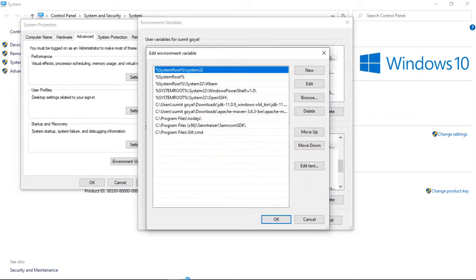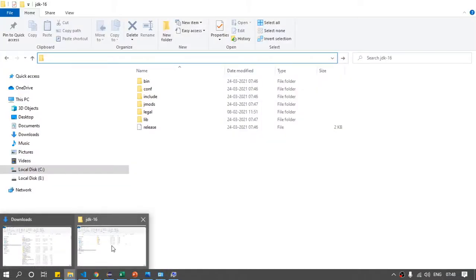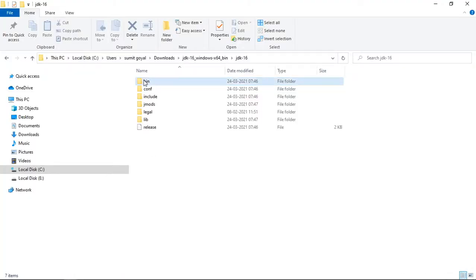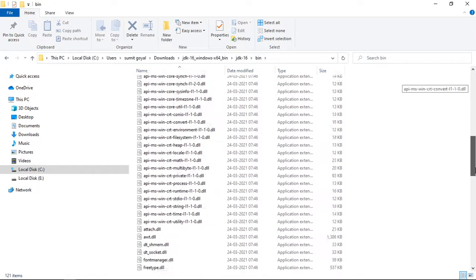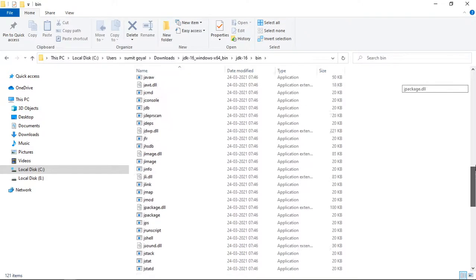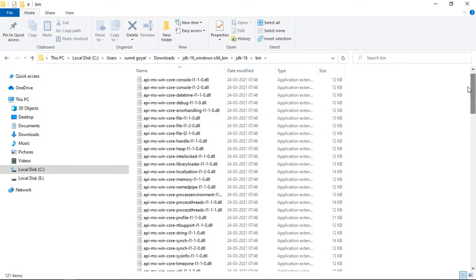Double click it, and here, if you click this folder, it will have so many DLL files, right? So basically they will help you to run your Hello, Selenium code.